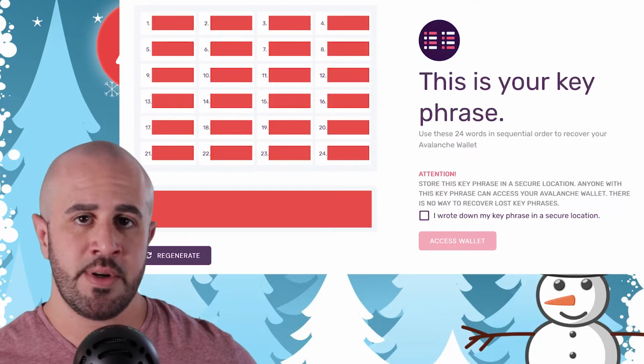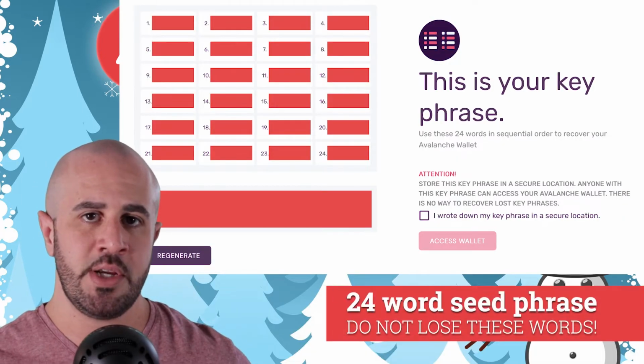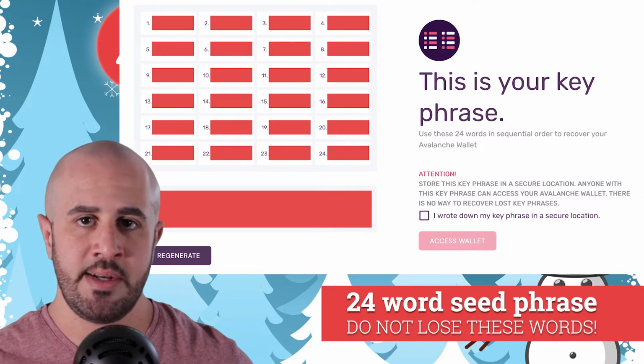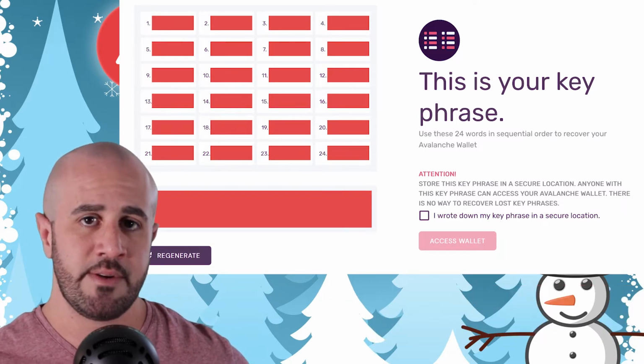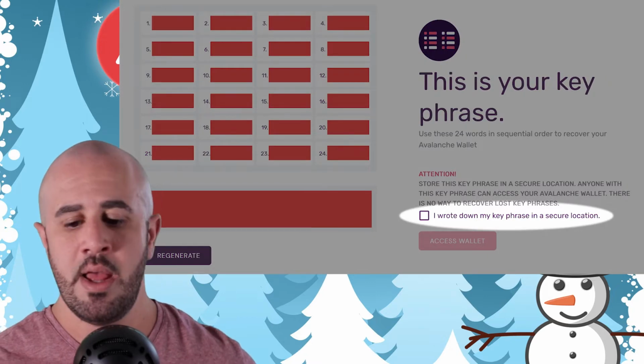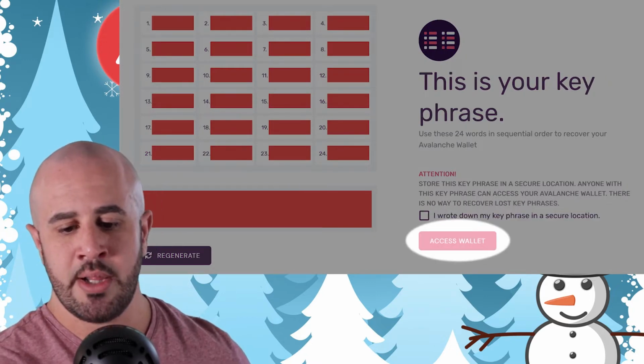On this page, you are going to receive a list of 24 unique words. These words are the key to your wallet. Once you have your seed phrase stored somewhere safe, you'll have to confirm that you have stored it somewhere safe, and then you can click Access Wallet.